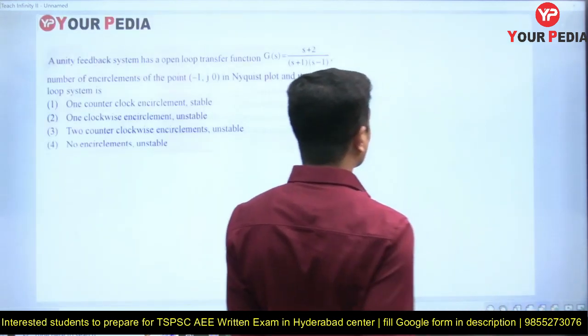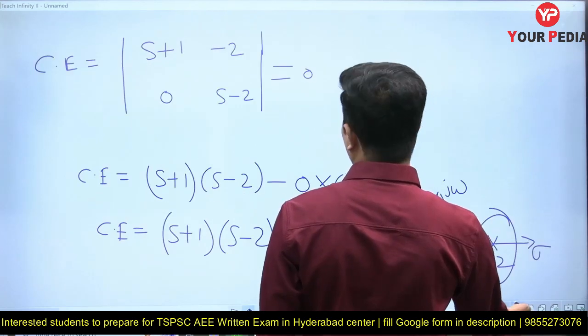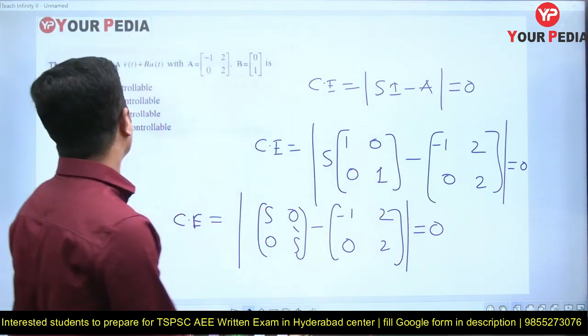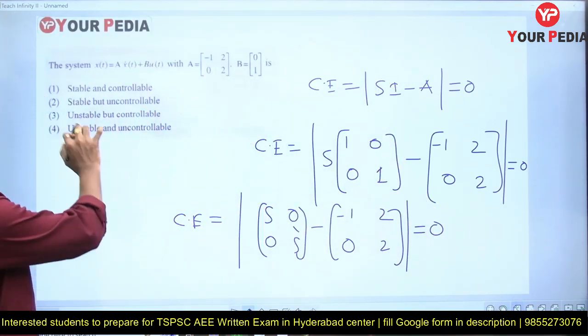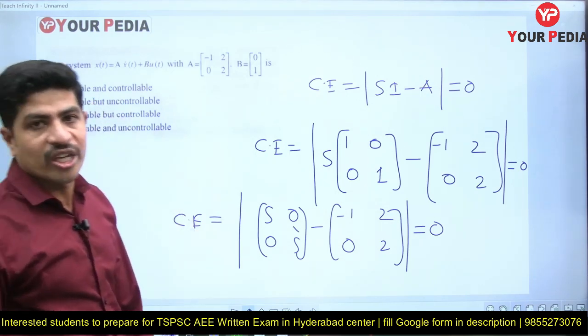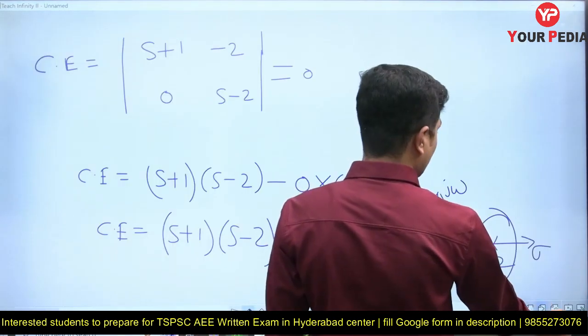Fine. Let's go to the next question. You can find the answer in the options. It is unstable but controllable. Option 3 it is. Let's go to the next question.